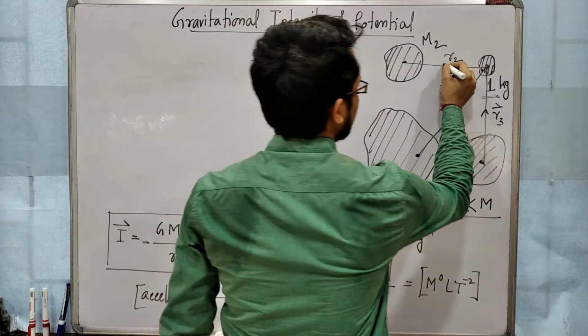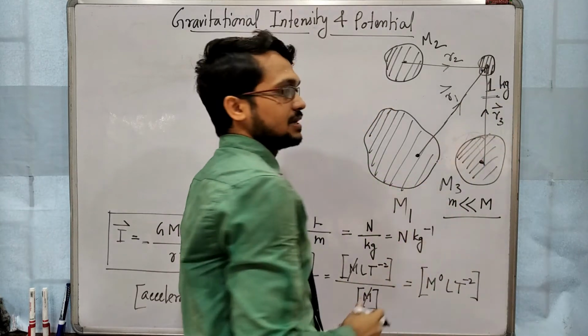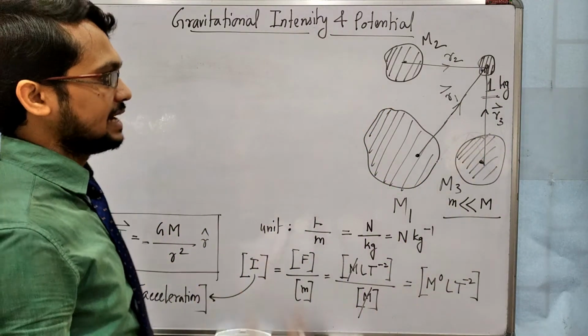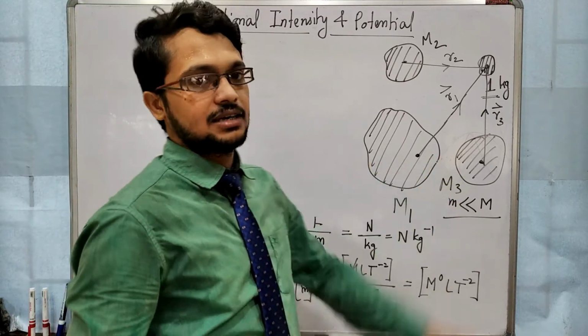We will find the gravitational intensity for separate masses, and then we will do vector addition, because this intensity is a vector quantity here.